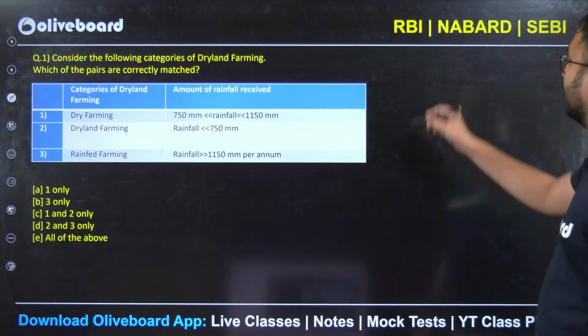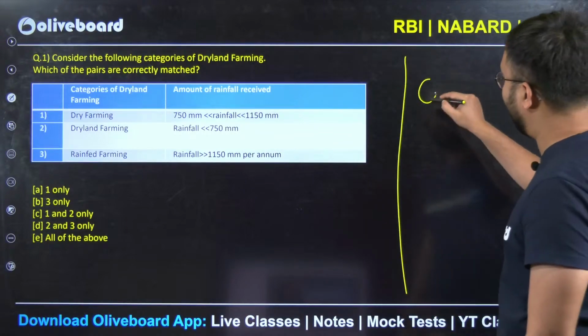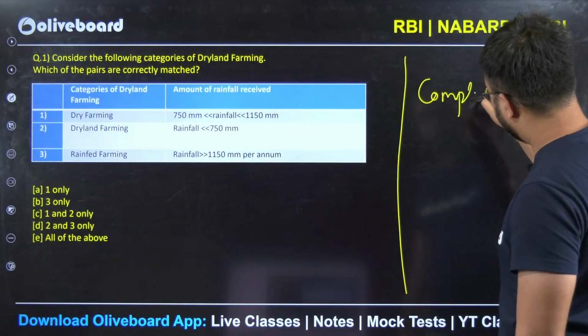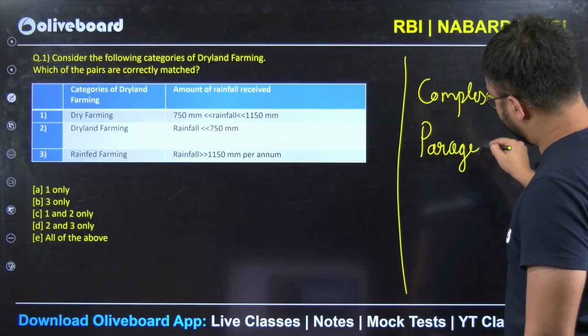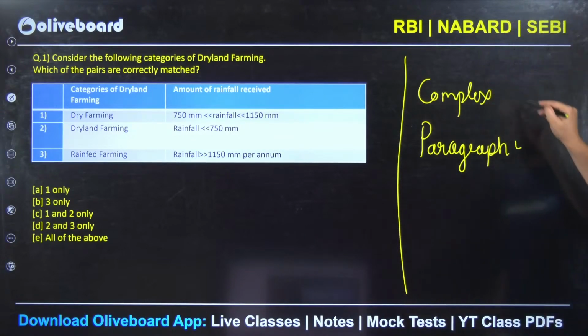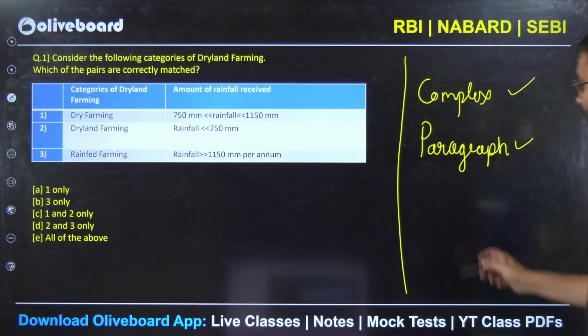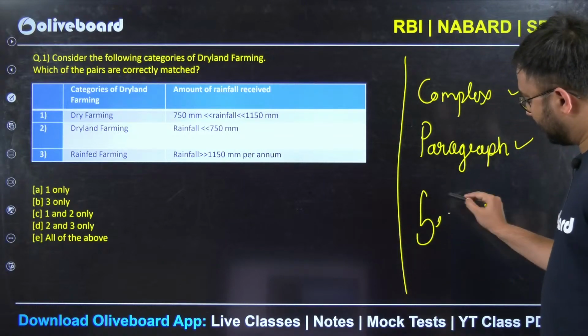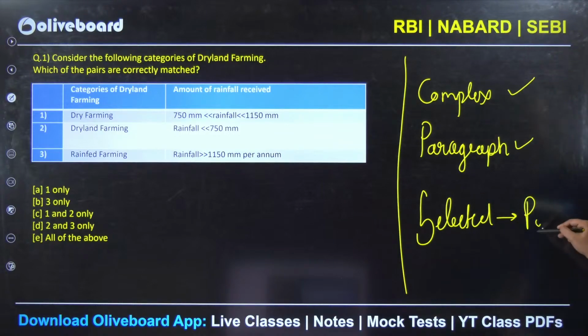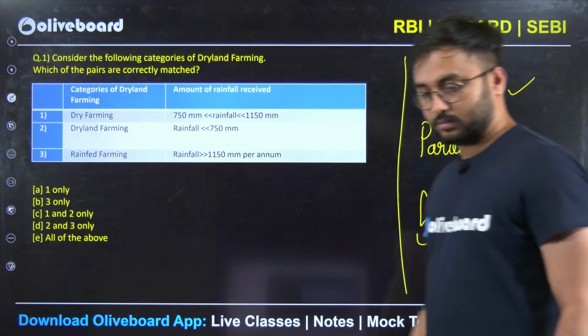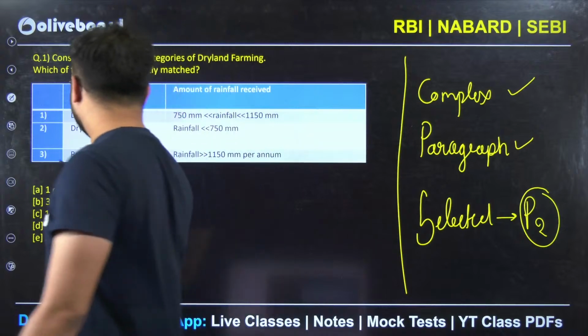Unlike the Phase 1 examination, these questions are complex in nature, paragraph based, and more importantly are selected especially from the Phase 2 point of view. So please try to give the answers.